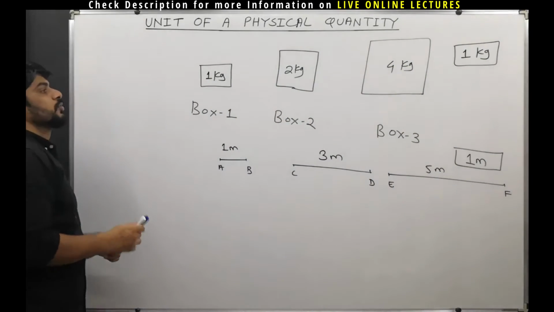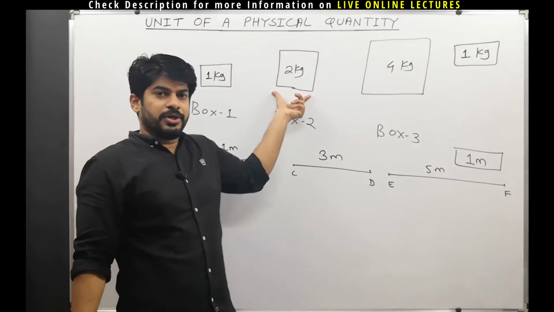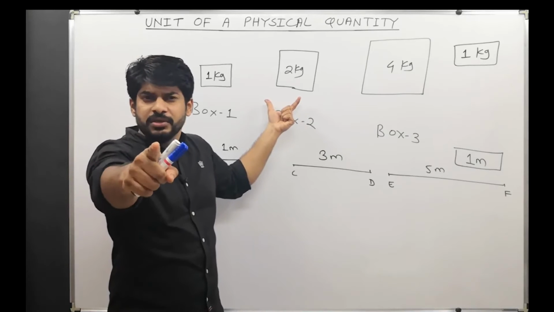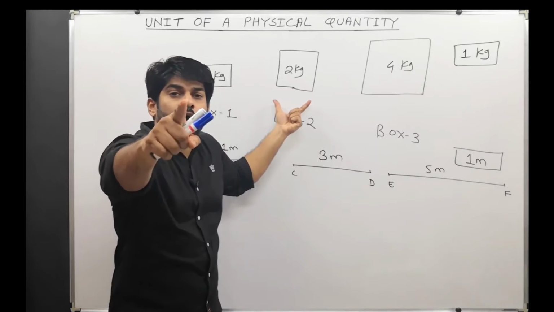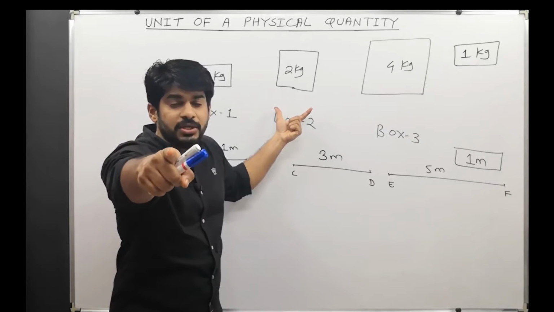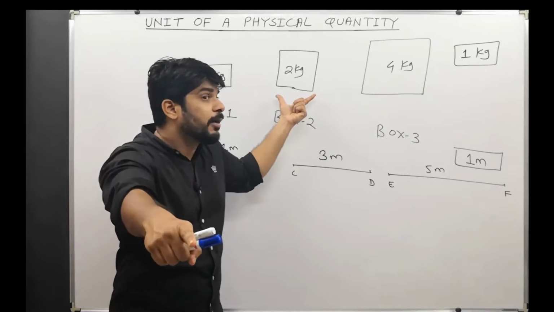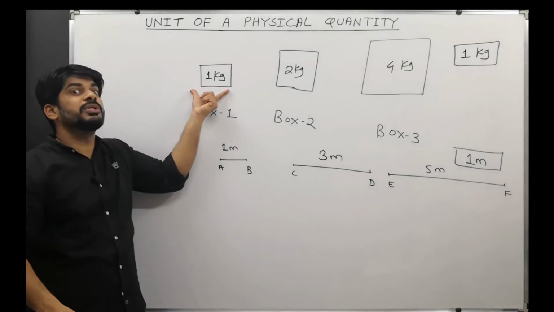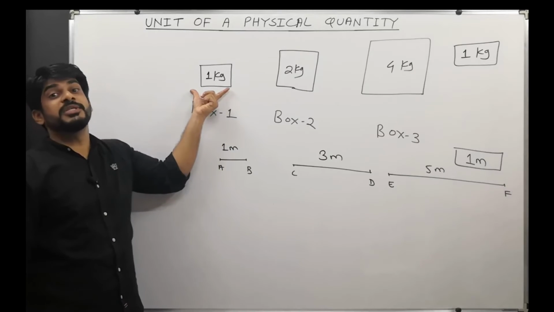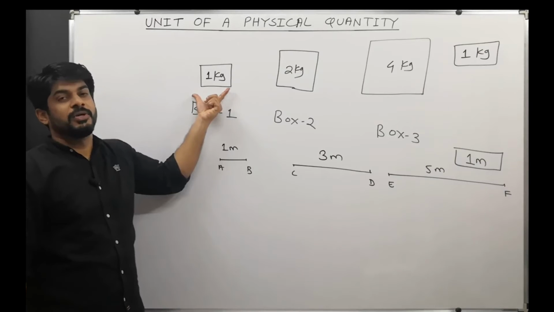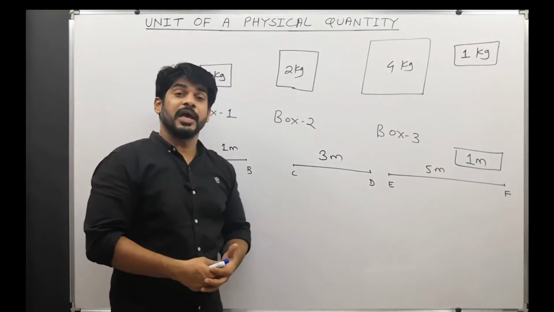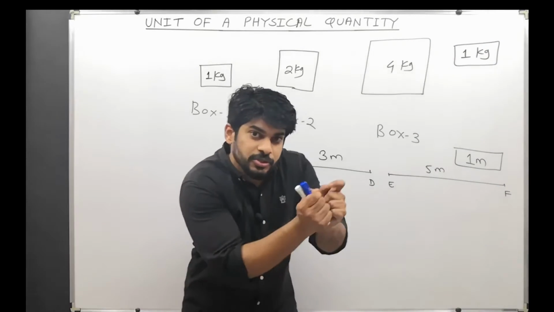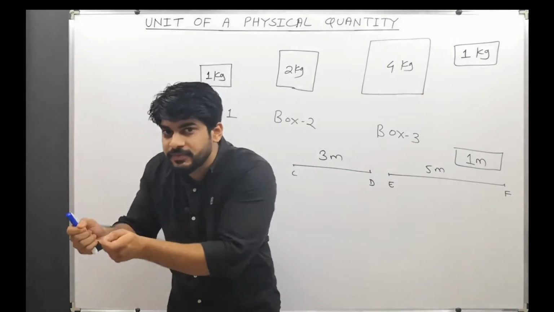Okay, so see, whenever you are measuring any physical quantity, let's say you are measuring mass, I would say that you are actually not measuring the physical quantity, you are actually comparing the physical quantity with its unit of measurement. So whenever we are doing measurements, it's actually not a measurement, it's actually a comparison between the unit of measurement and the given physical quantity.